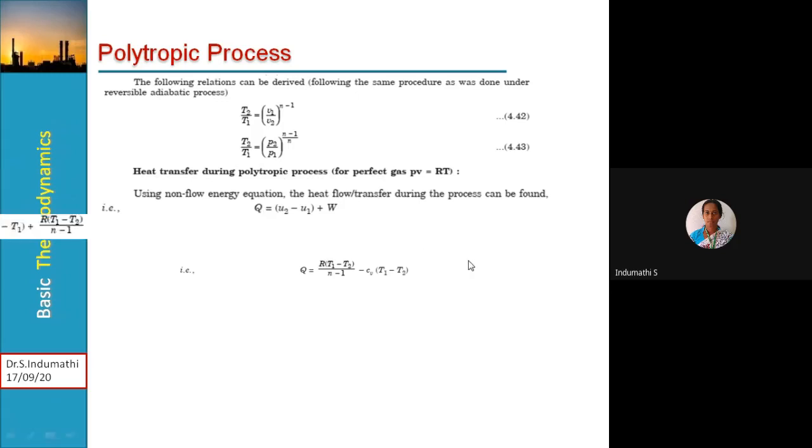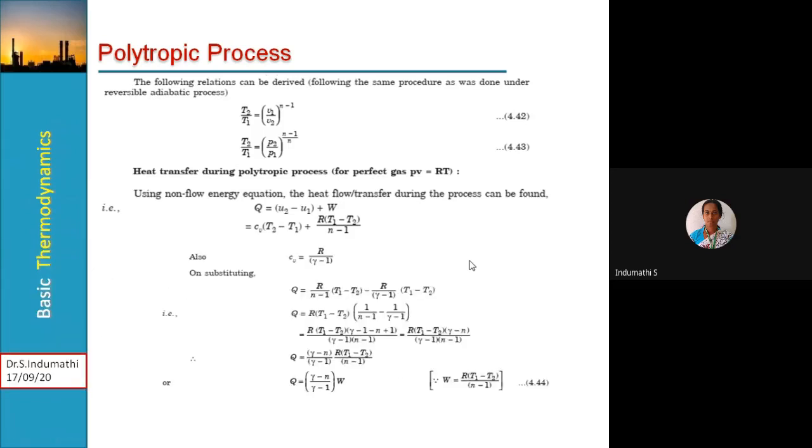Then heat transfer during the polytropic process. Using the non-flow energy equation, the heat transfer during the process can be found as Q is equal to U2 minus U1 plus W, that is Cv of T2 minus T1 plus R of T1 minus T2 divided by n minus 1. Then Cv is equal to R divided by gamma minus 1. Substituting, finally we get Q is equal to gamma minus n divided by n minus 1 into W.